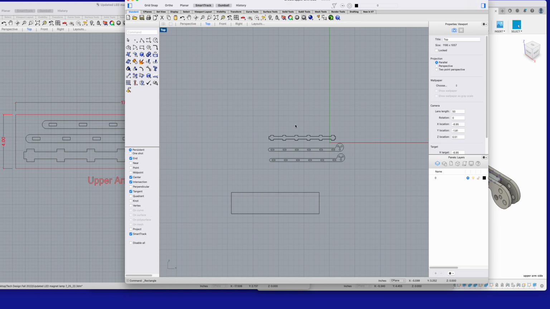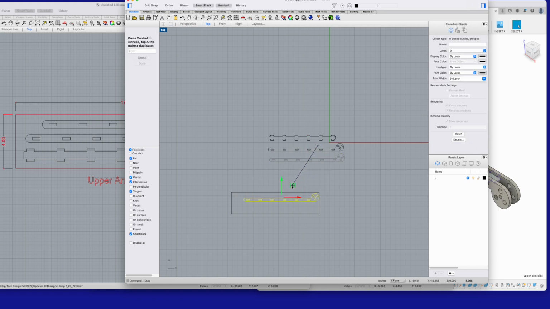Now let's nest, or arrange, these parts on the plywood. I take this one and bring it down. Again, they're grouped together, so I can move them all as one object. It may be better if I rotate this object. Notice that when it's selected, you get this little local coordinate system icon, and then we've got this blue arc.